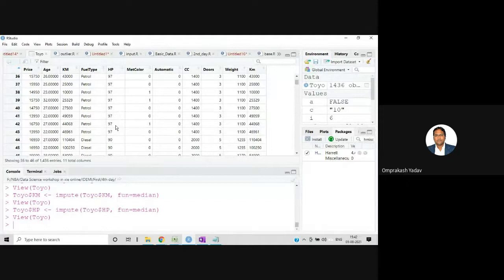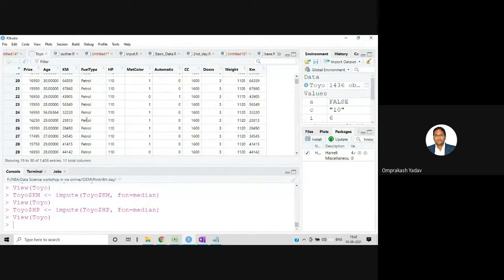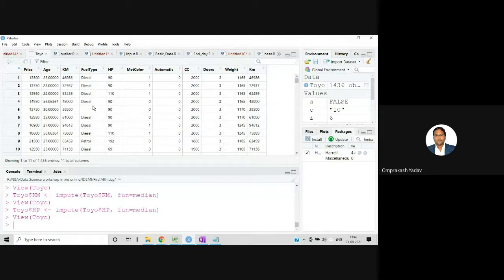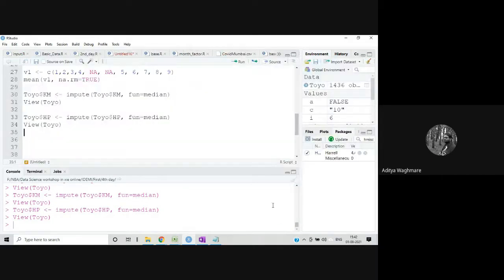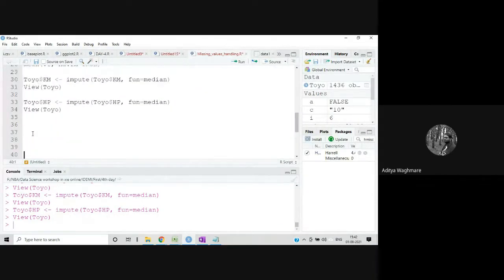Okay. Now the thing is, we have this fuel type. So now we'll deal with the fuel type, which is a character type, a categorical kind of variable. I'll comment it. Okay.